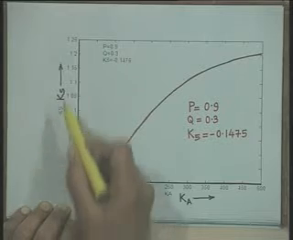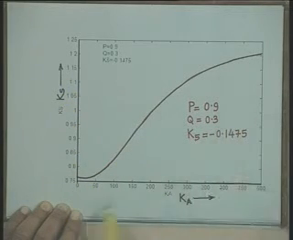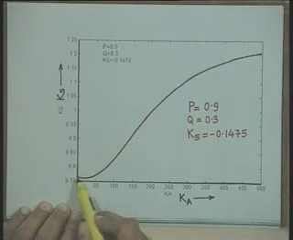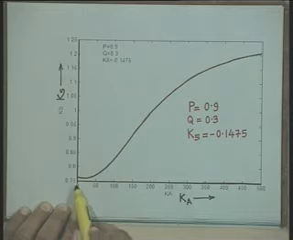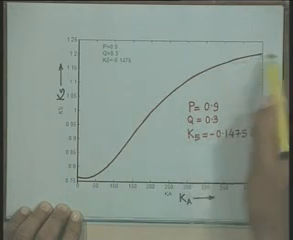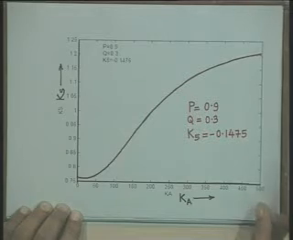The synchronizing torque coefficient, you can see here, increases with the increase in AVR gain Ka. Over a small range it is practically constant, but afterwards it increases, and it is positive all through.